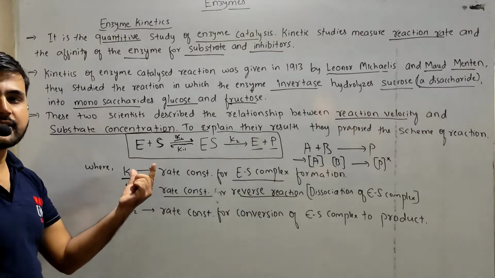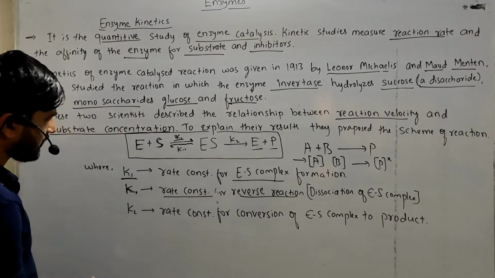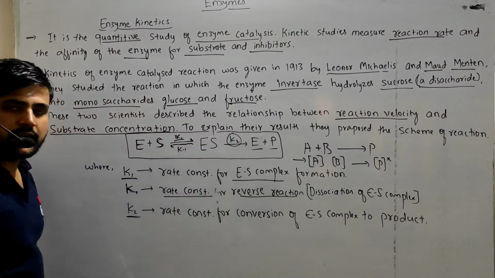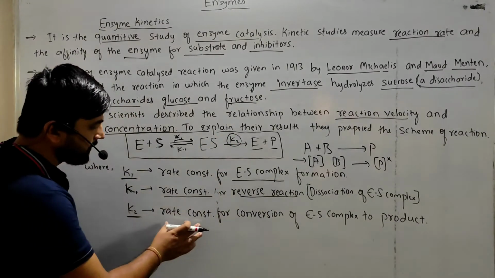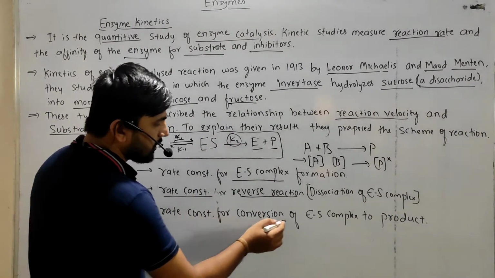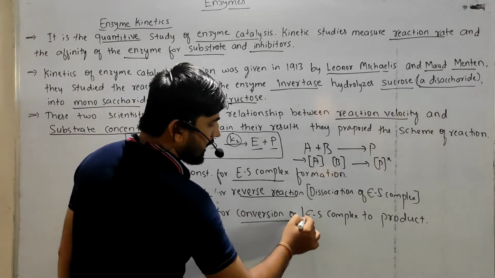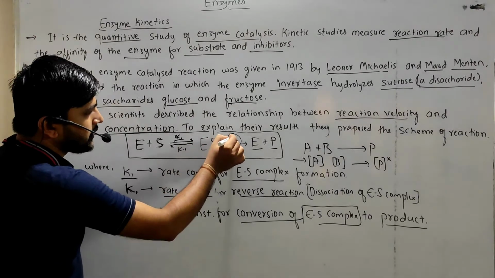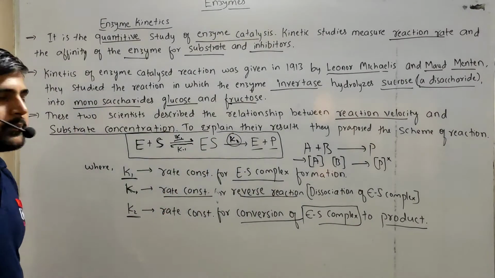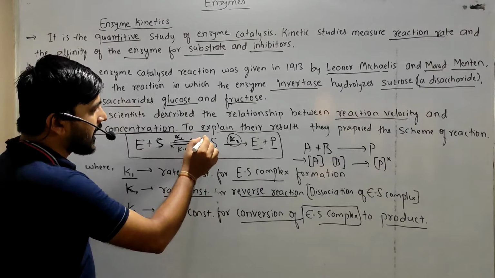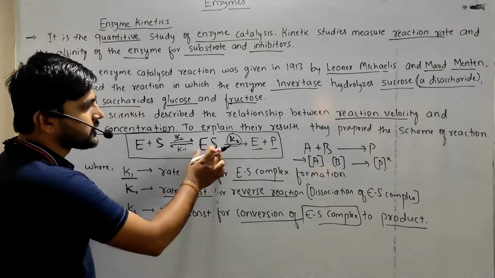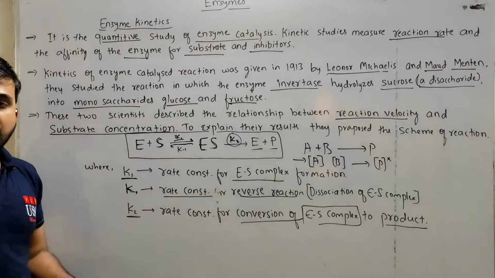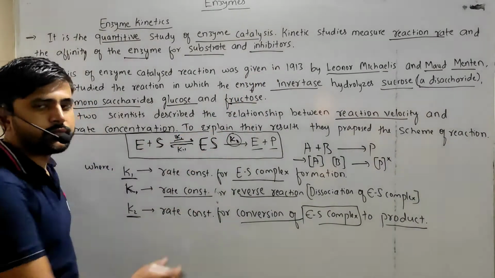And the third one is K2, which represents the rate constant for conversion of the enzyme substrate complex to the products, right? So this is the schematic representation of the reaction given by these two scientists.